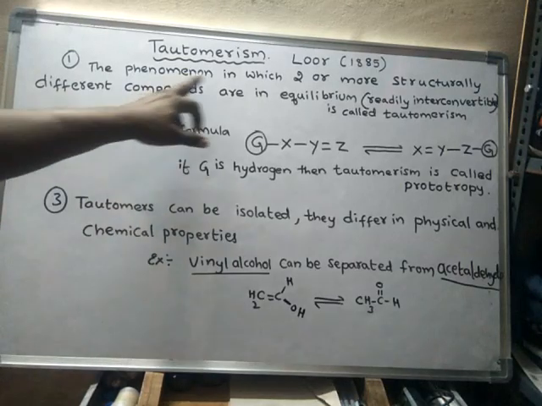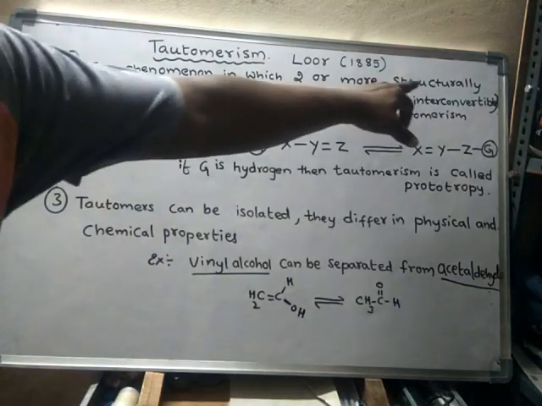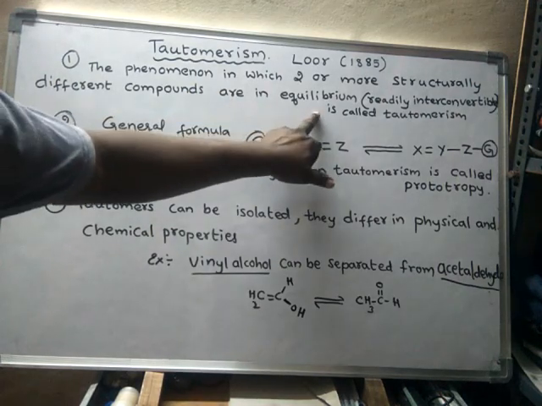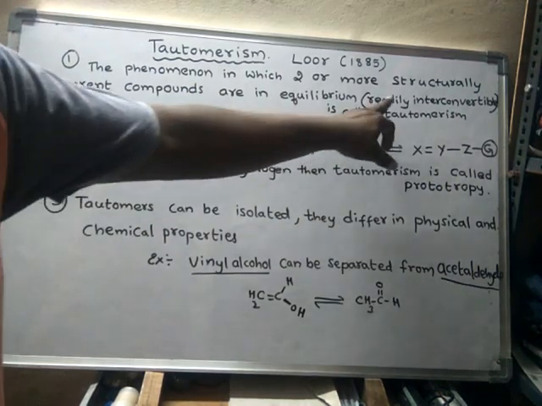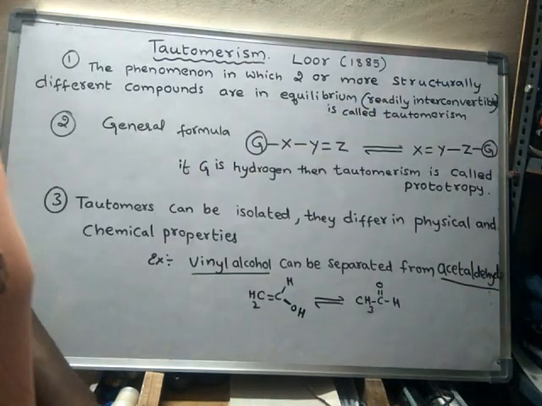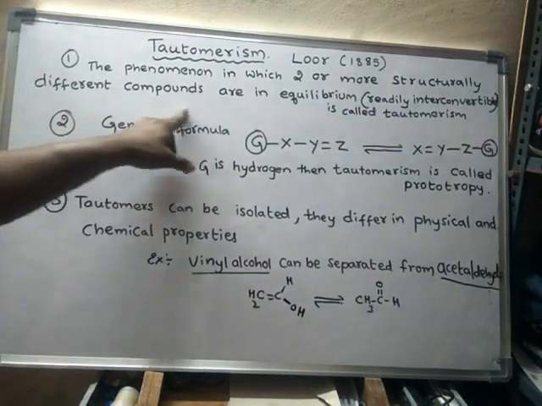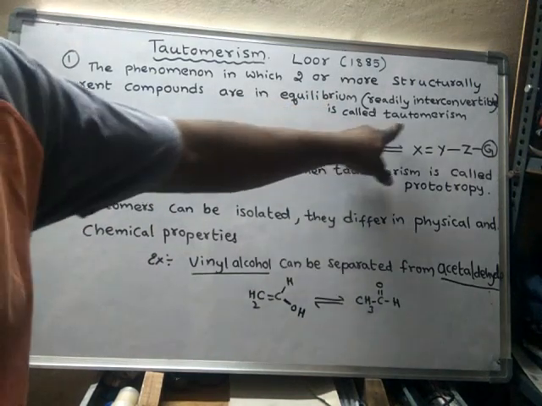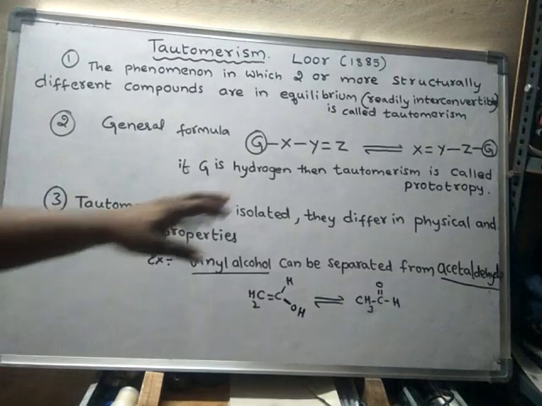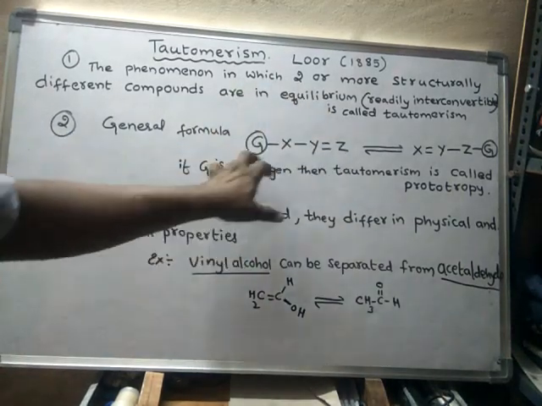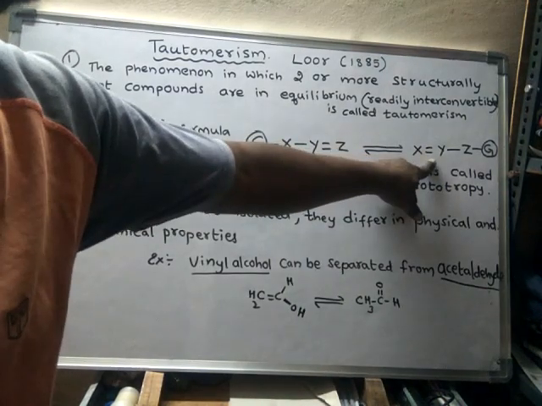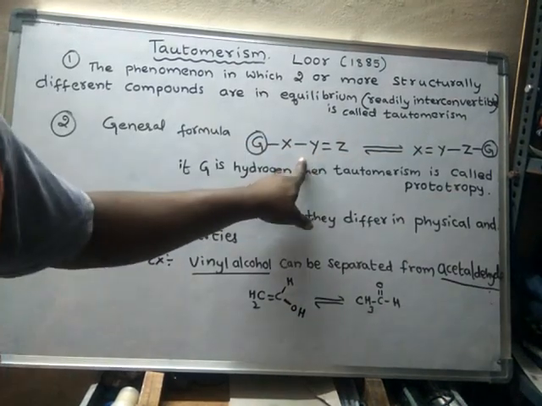Tautomerism is the phenomenon in which two or more structurally different compounds are in equilibrium. What is the meaning of equilibrium? Readily interconvertible. The compounds which are in equilibrium are called tautomers. For example, let us assume this is a compound and this is another compound. This compound will convert into this compound, and this compound will convert into this compound.